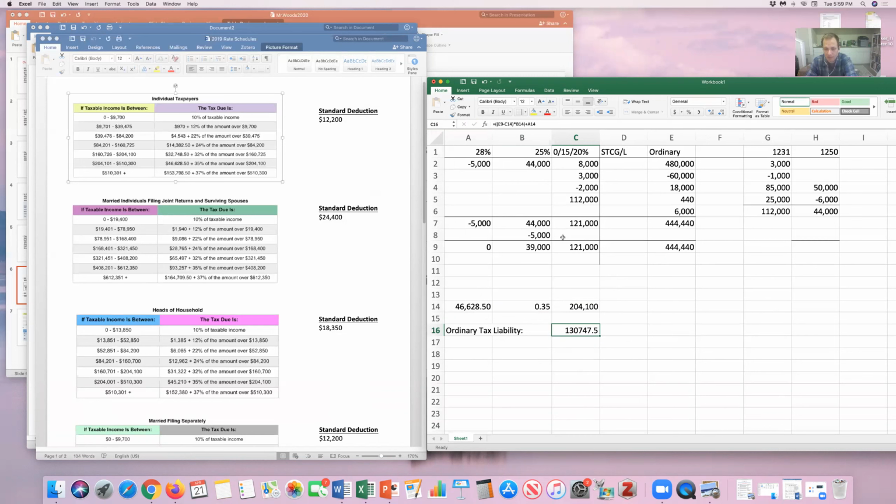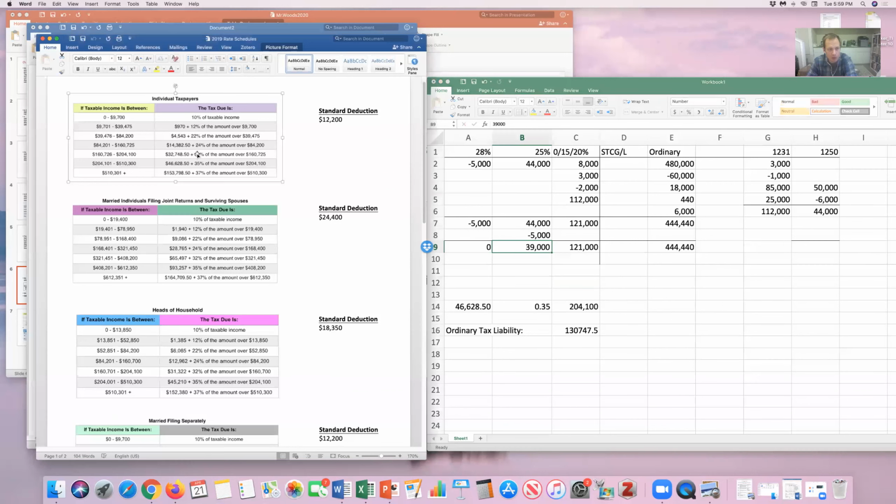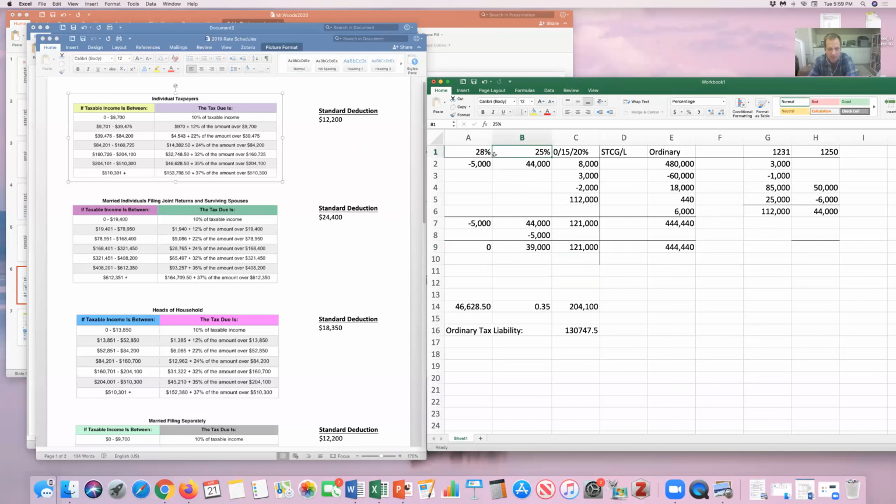All right, so next I would look and see if I had income in these two categories, and I would see if I was at 24% or below with my ordinary income, then I would try to fit these in. Since I'm already above that in the 35% bracket, I know that these are going to be taxed at their maximum rate of 25 or 28.